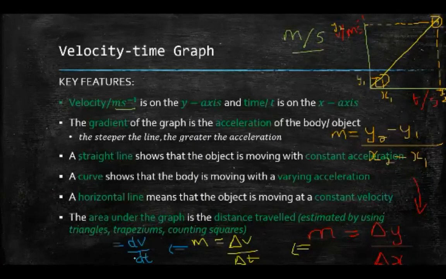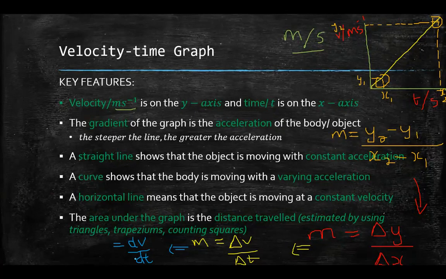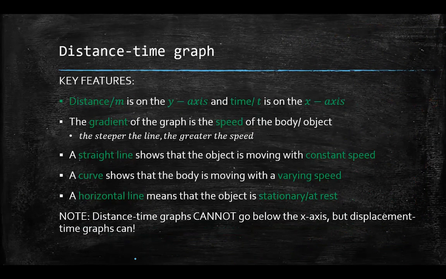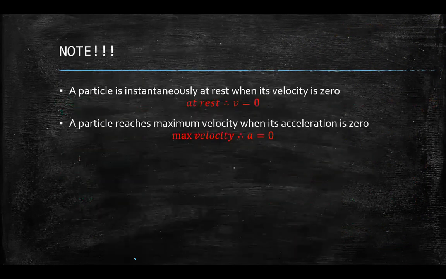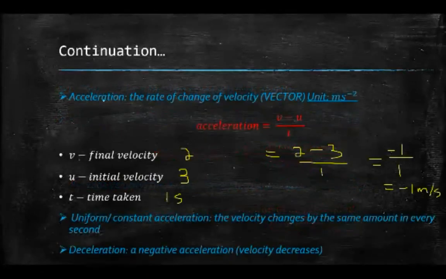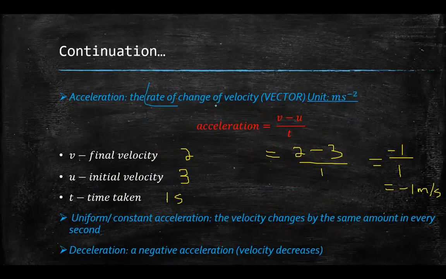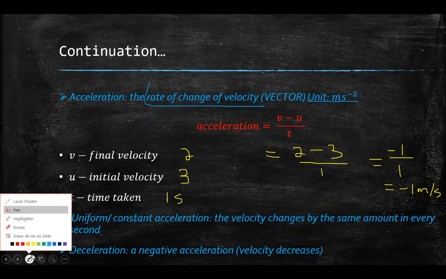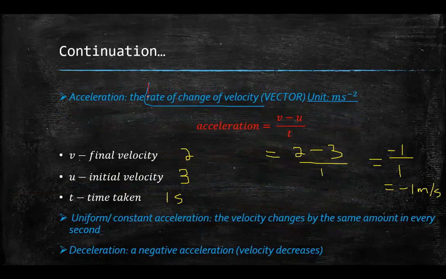Everybody following this so far before I continue? Independent variable is time, after x, velocity. So I came up with a bold conclusion: acceleration is the rate of change of velocity. Let me just go back to the definition real quick. That's why it's important for you to know this, right? Acceleration is the rate of change of velocity. Let me use a different color. Acceleration is the rate of change of velocity.